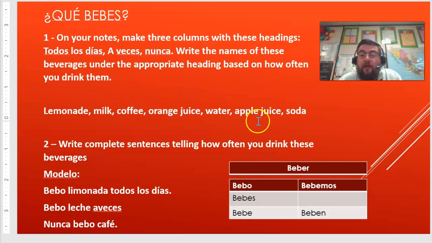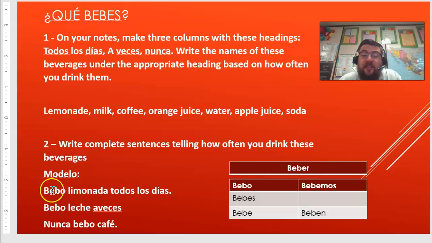Like water, right? Would be under todos los días for me. A veces, I would put lemonade. I drink it sometimes. For nunca, I would put probably soda. I don't really drink soda, so nunca, right? And then write complete sentences telling how often you drink this.